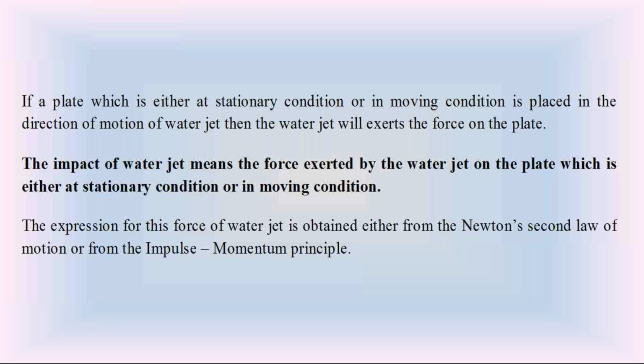First one, the metal plate is in the rest condition or in the moving condition. Next one, the metal plate is perpendicular to the water jet direction or inclined to the water jet direction. Third one, the metal plate is a flat metal plate or a curved metal plate. In all these cases, whenever there is a metal plate in front of the water jet, since the water jet is coming out with a large velocity from the nozzle, definitely that water jet applies a force on the metal plate. That is called the impact of water jet on the metal plate.